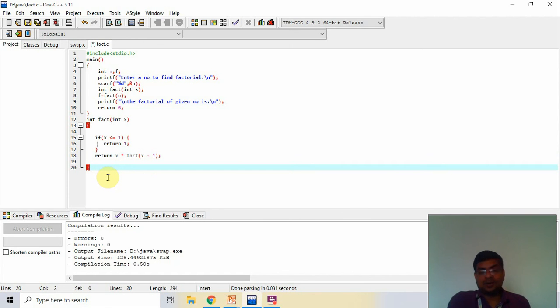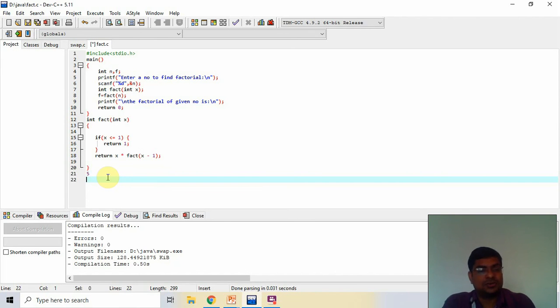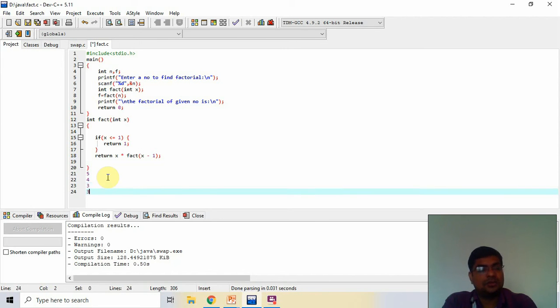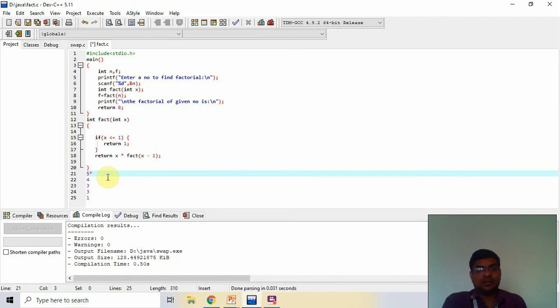So how does it work? First it is called with the value of n as 5. Then it goes to 4, then 3, then 2 and 1. So automatically it is converted into 4 times 3 times 2 times 1.